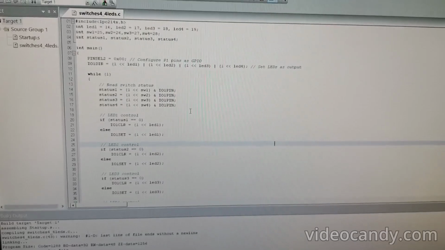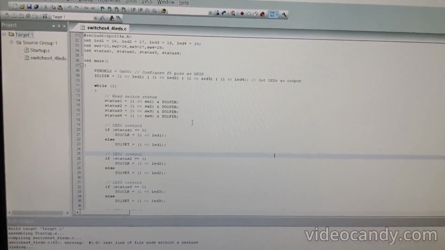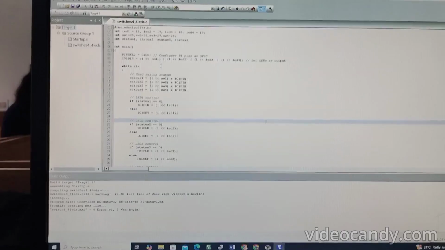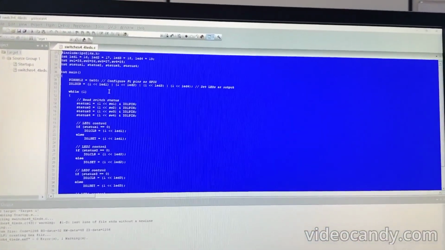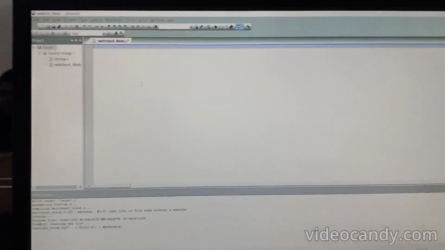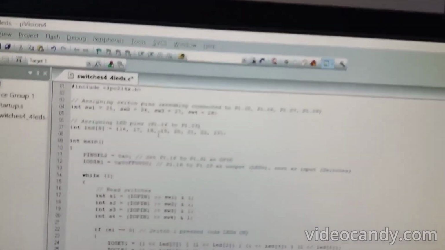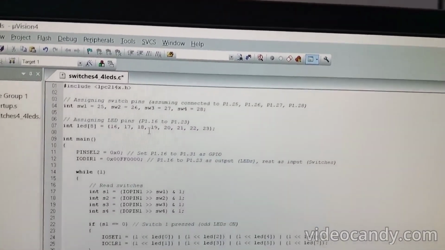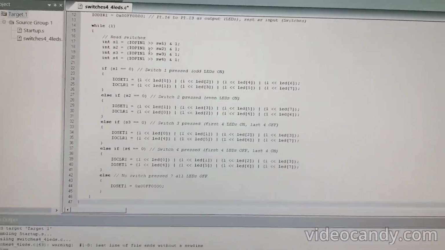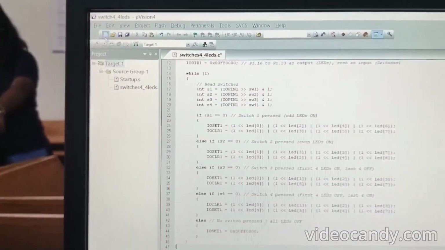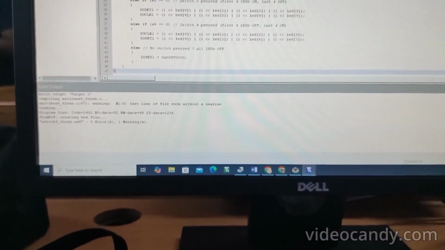For this experiment, we are going to change the code a little bit. Now the switch conditions are there. If S1 equal to 0, the odd LEDs will be on, continuous LEDs will be glowing. If switch 2 condition is 0, the even LEDs will be on. If switch 3 condition is 0, the first 4 LEDs will be turned on, and next, switch 4 equal to 0, the last 4 LEDs will be turned on.